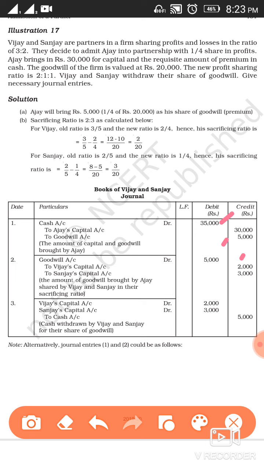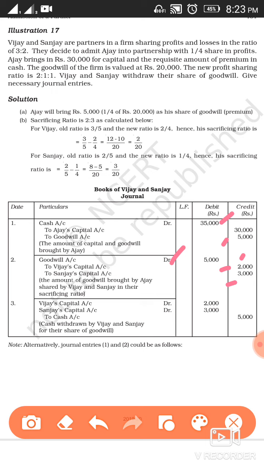Then the second entry that we are going to do is to transfer the premium to the old partners in their sacrificing ratio. So the entry for that will be premium for goodwill account debit 5,000, as the share of goodwill or premium is 5,000, to Vijay's capital account 2,000, and to Sanjay's capital account 3,000.